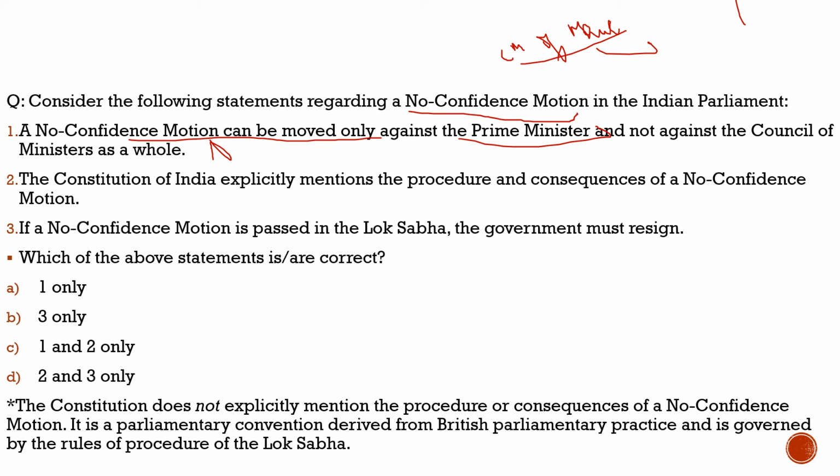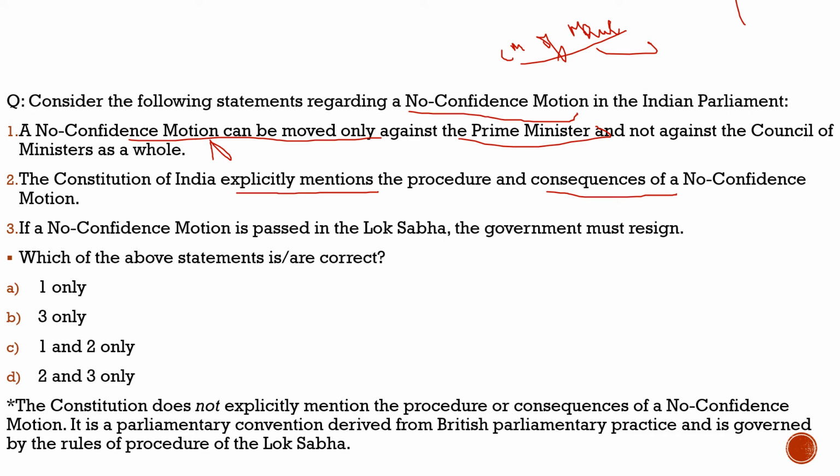Second statement: the Constitution of India explicitly mentions the procedure and consequences of a no confidence motion. Totally incorrect. It does not explicitly mention. That's why we bring these words to you. You may assume that it is mentioned in the Constitution. The procedure is mentioned in the Constitution very well, but it is not. So it does not explicitly mention the procedure and consequences of a no confidence motion. So statement 2 is incorrect.